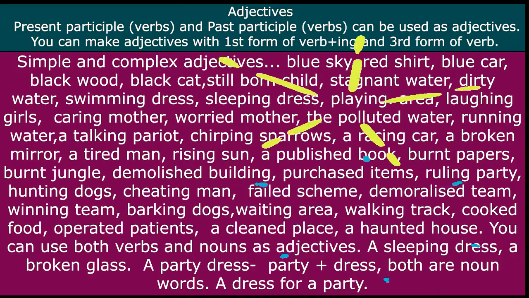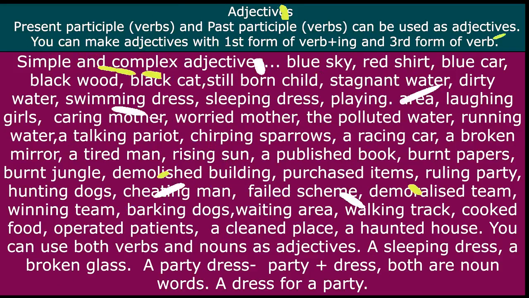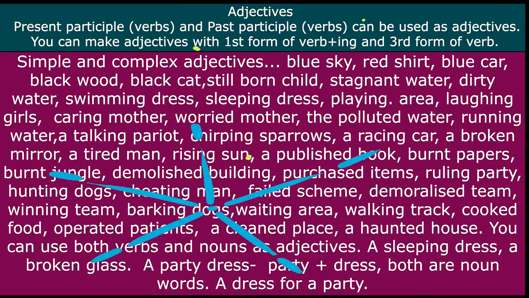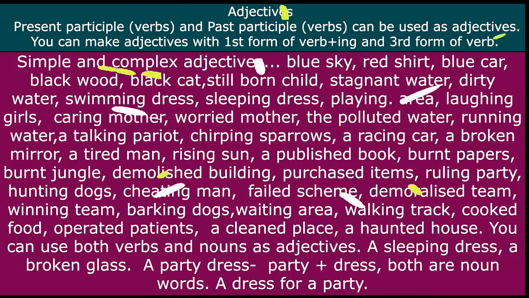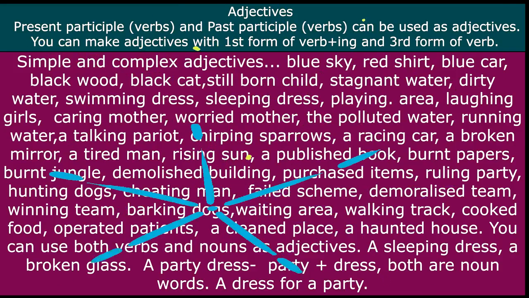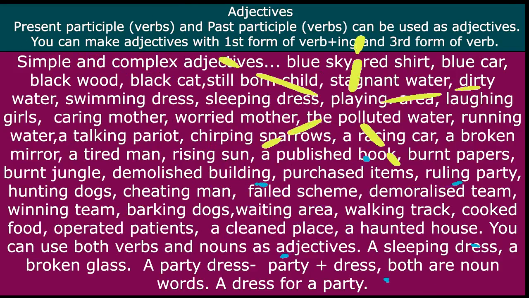It is called present participle. Walking track. Cooked is the third form of cook. Cooked food. Winning team: first form of verb win and ing, present participle. Barking dog: first form of verb bark and ing. And dogs, barking dogs, dogs that bark.